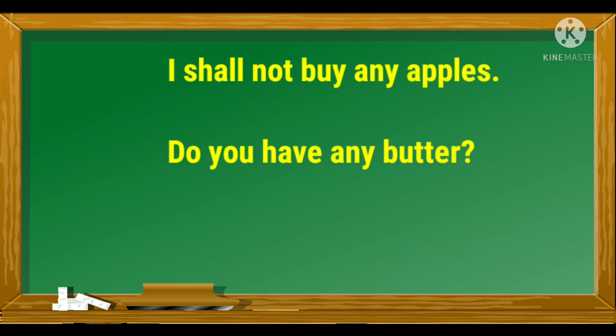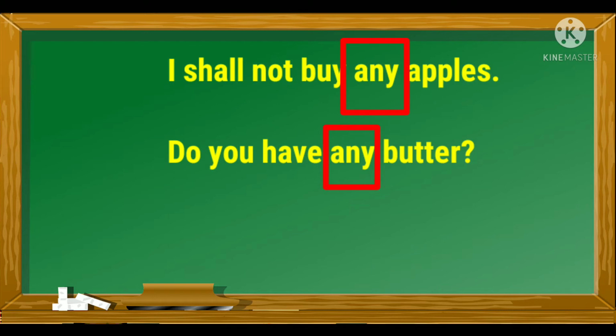So here the words apple and butter are nouns, right? Apple is a countable noun, whereas butter is an uncountable noun. But we have used the quantitative adjective any with them.